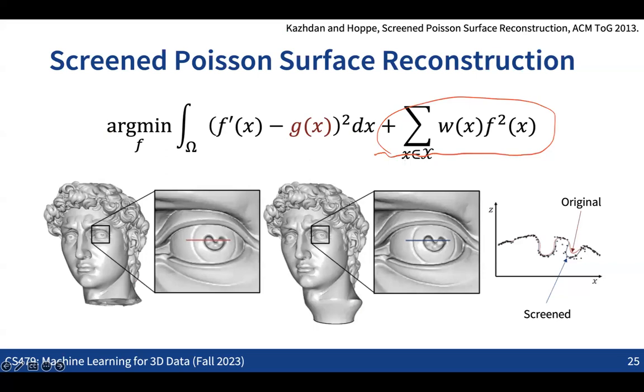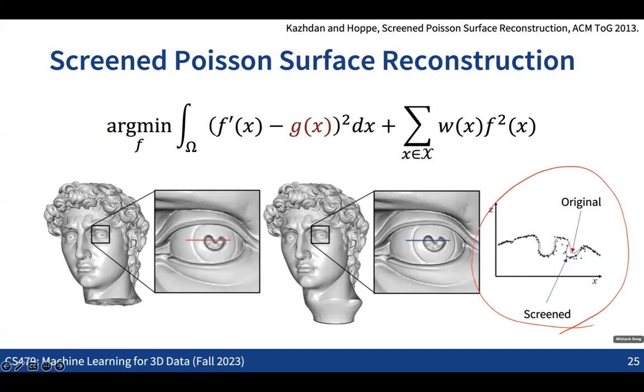This is a comparison between the two cases. These are cases where the point cloud was very dense, so we can see quite good results, recovering the surface with all the fine details. But if you look at the details here, given this set of points with some noise, if you just use the original Poisson surface reconstruction without the point coordinate information, then you get this red curve, which is not perfectly aligned with the given set of points.